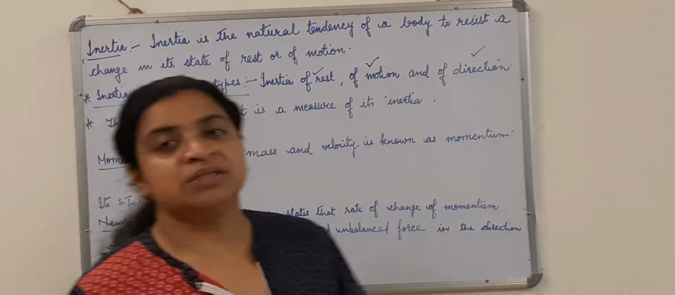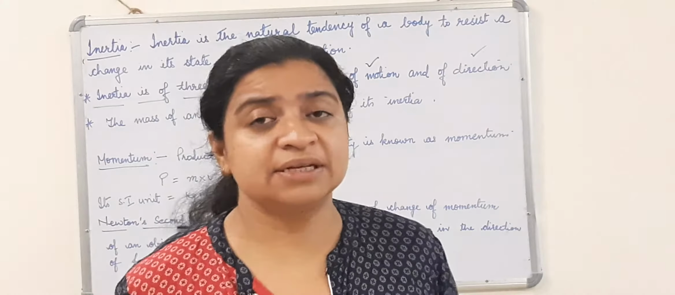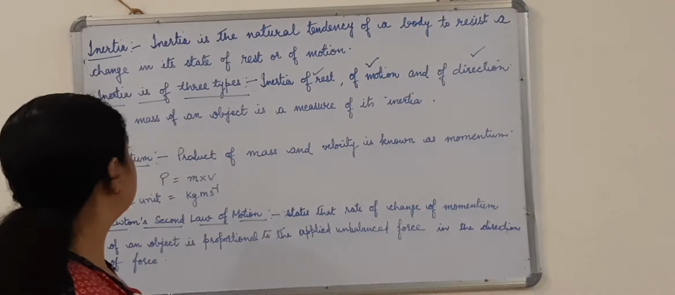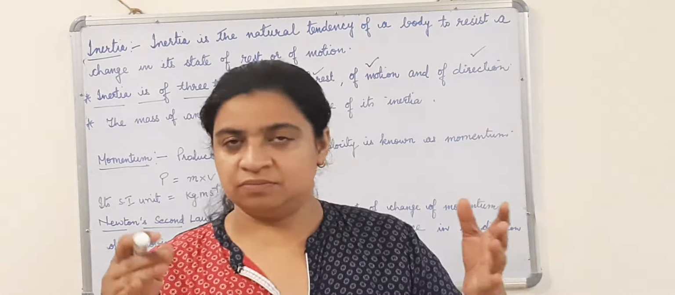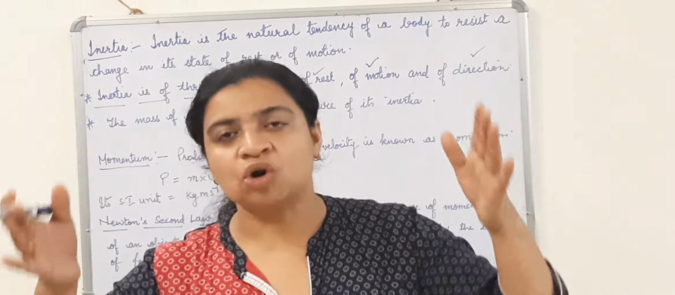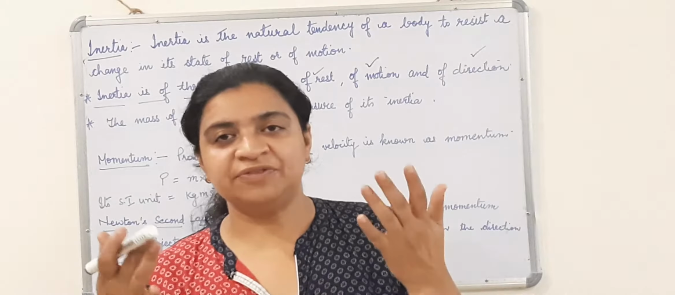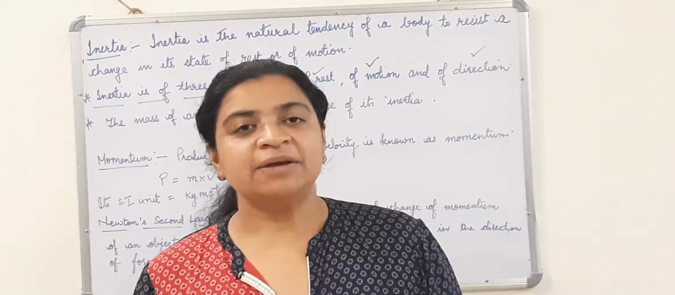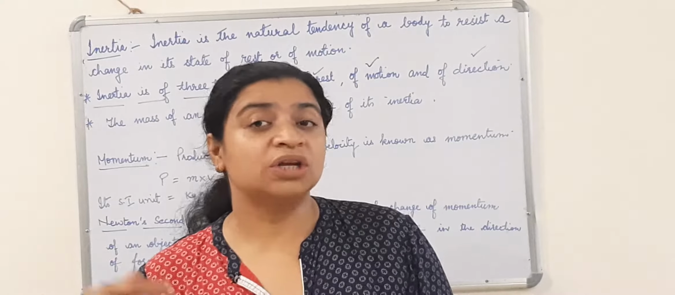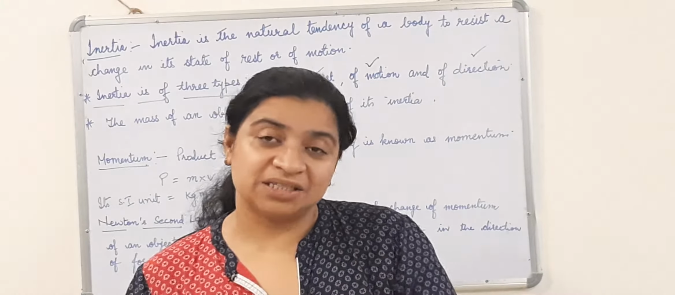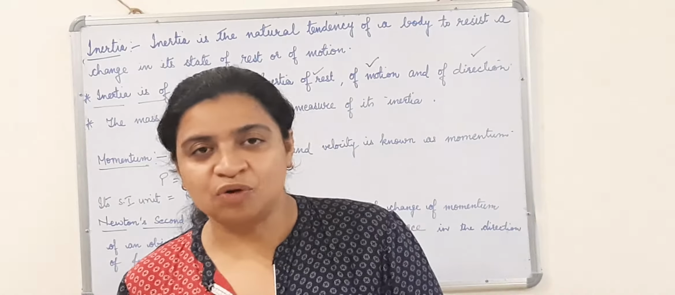Now children, one more thing. Mass is the measure of inertia. How can you say? Suppose there is a big rock lying nearby and you want to lift it up. Why are you not able to lift it? Inertia is the property of the rock to resist a change in its state of rest. You are trying to lift it up, but it does not want to lift.